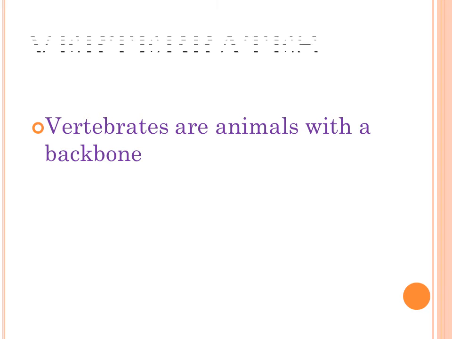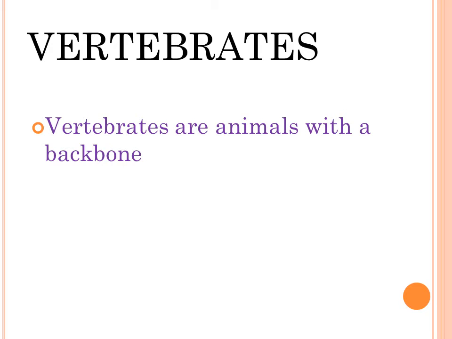Pupils, vertebrates are animals with a backbone. They are classified into 5 groups, namely mammals, birds, reptiles, fish, and amphibians.